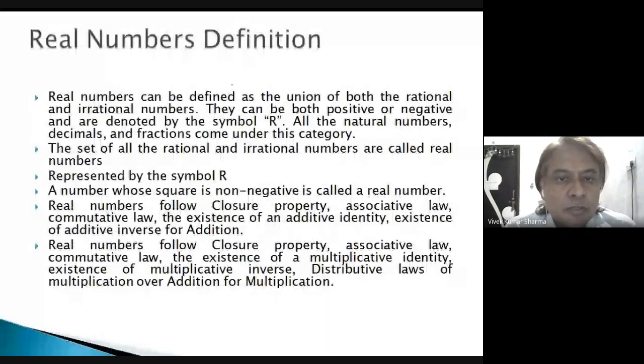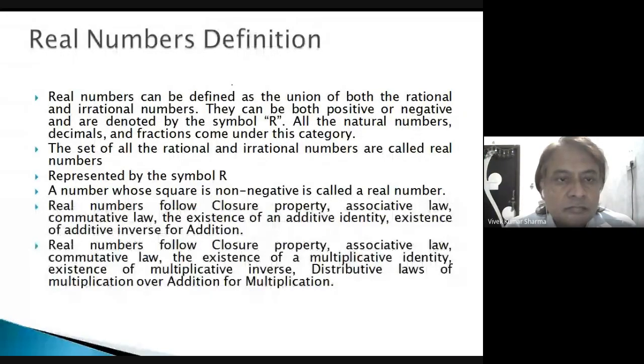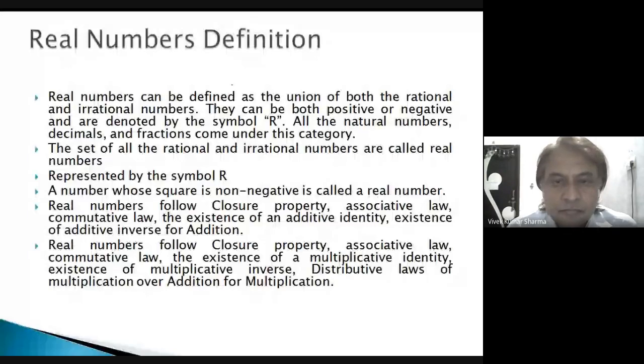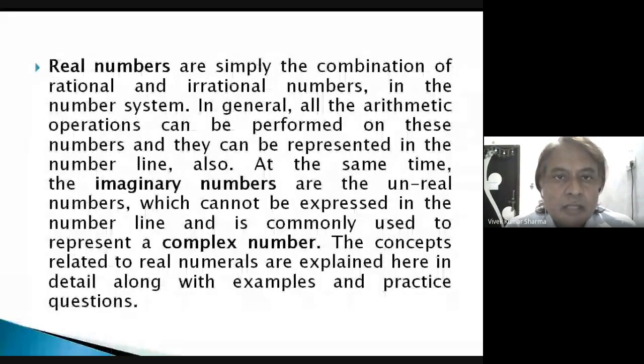A number whose square is non-negative is called a real number. Real numbers follow closure property, associative law, commutative law, the existence of an additive identity, and the existence of an additive inverse for addition. Real numbers are simply a combination of rational and irrational numbers.